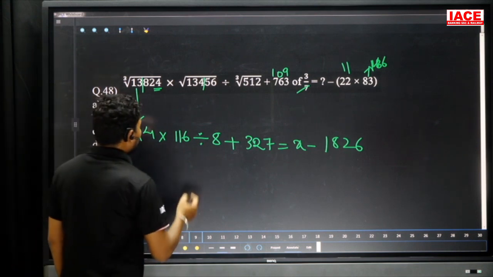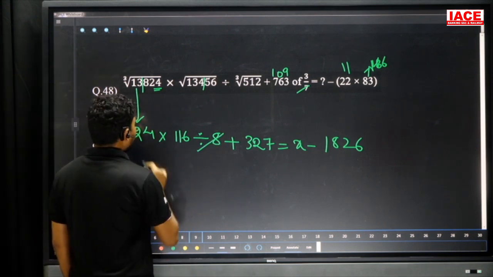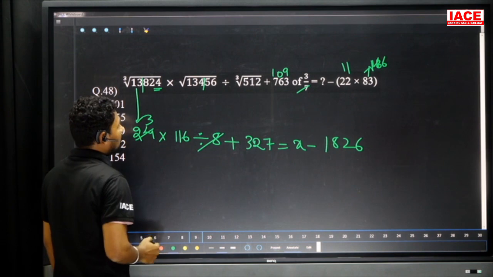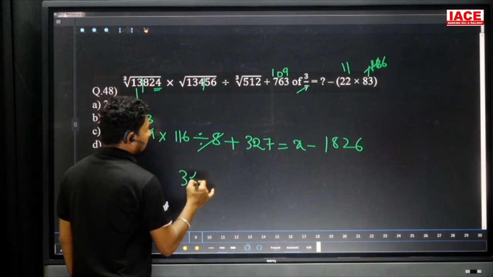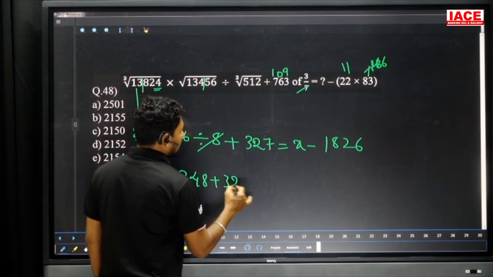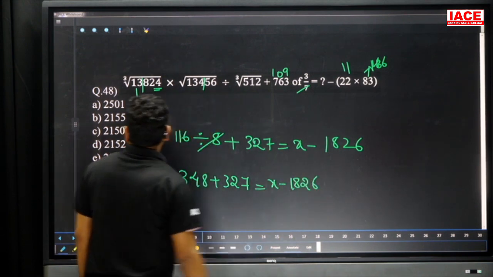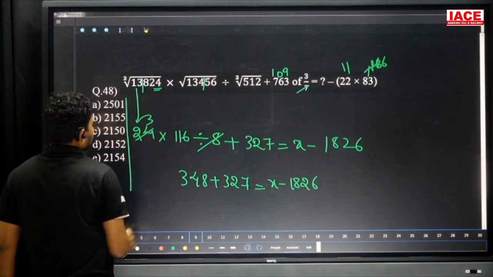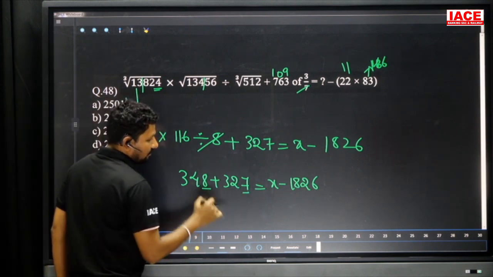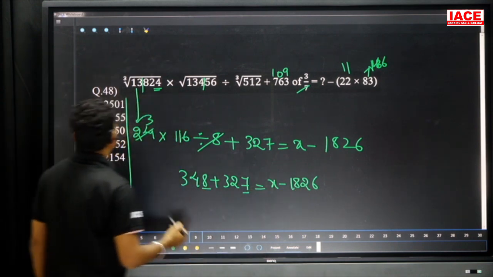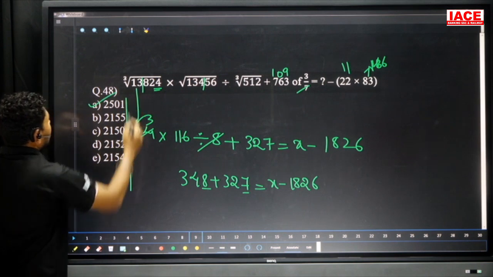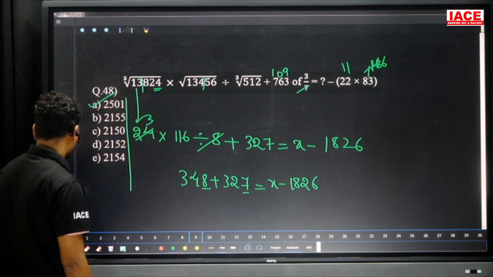Now cancel the values when you are dividing with 8 here. 8, how many times? 3 times, and 3 into 116, which is equal to 348 plus 327, and x minus 1826. Okay, so look here, the last unit digits are all different. 8 plus 7, 15, 5 plus 6 is 1. Then which option contains 1? That is our answer. Then our option is A here. And move on to the next question.